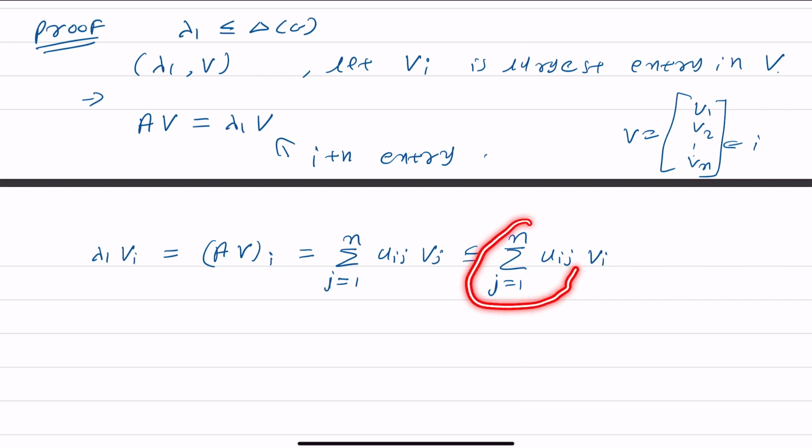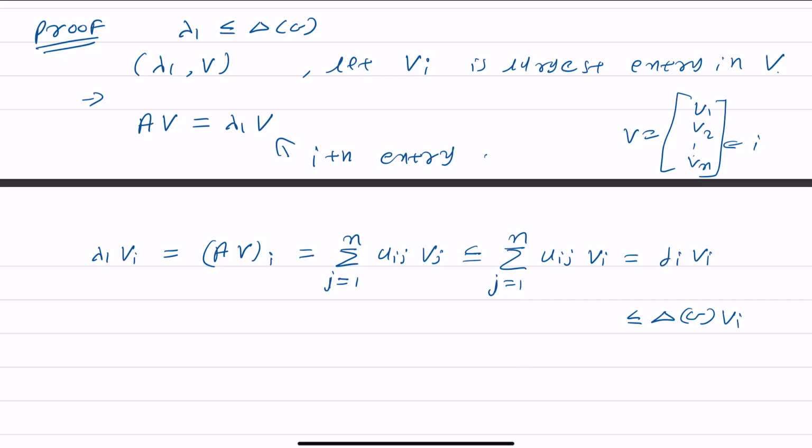Now you can see that the sum of aij is nothing but the degree of the ith vertex, so we can write di times vi. We can replace di with the maximum degree, delta of G, times vi.